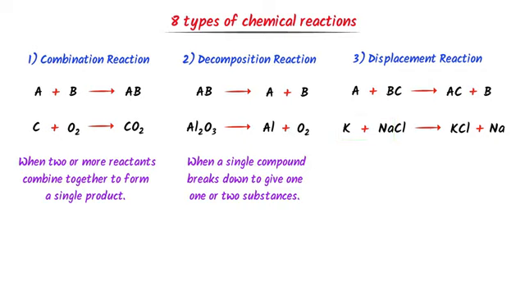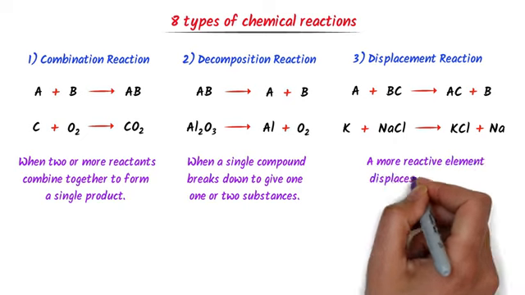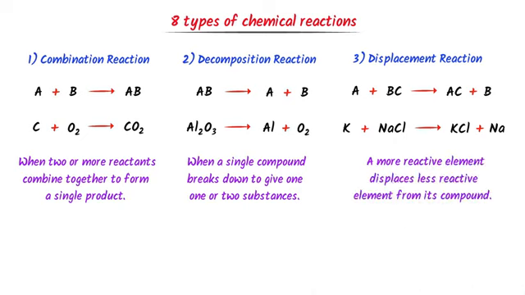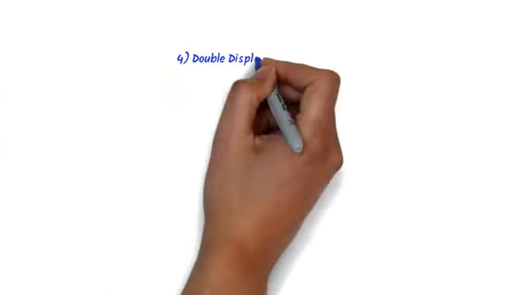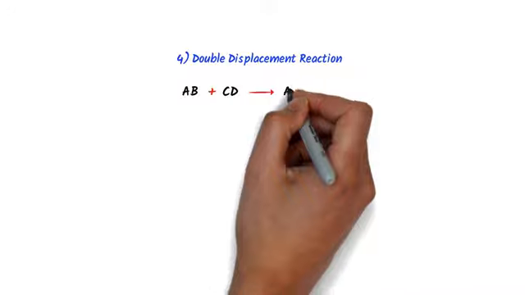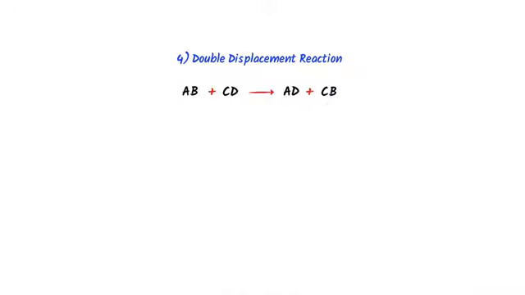That's why we call it displacement reaction. Hence, we define it: a reaction in which more reactive element displaces less reactive element from its compound is called displacement reaction.